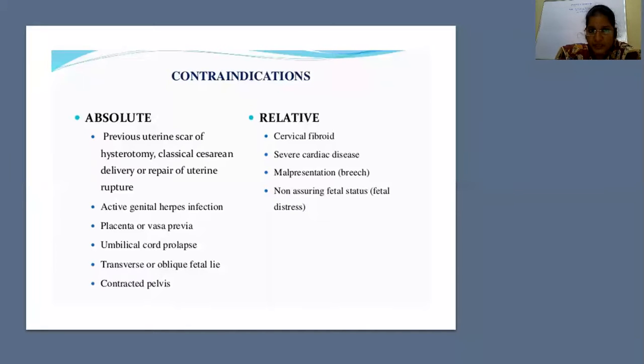Next, active genital herpes infection. What happens if the patient has an active genital herpes infection and you induce labor? We introduce the infection to the baby also with induction. So you should not keep induction in a case of active herpes.